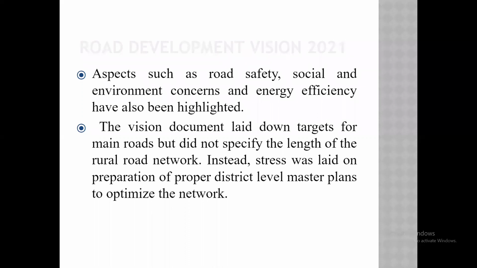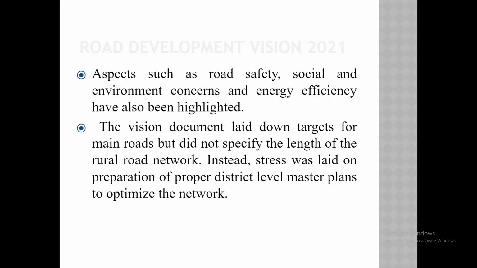Then the vision document laid down targets for the main roads, but did not specify the length of the rural road network. Instead, stress was laid on the preparation of a proper district-level master plan to optimize the network.